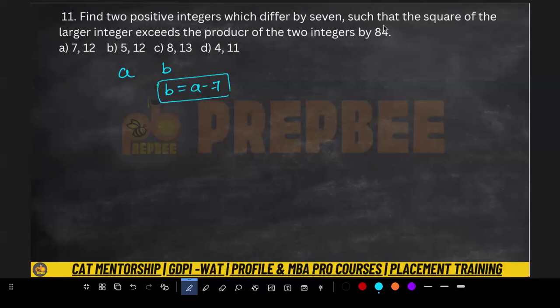Right? Such that the square of the larger integer exceeds the product of two integers by 84. देखो क्या बोल रहा हूँ, स्क्वायर ऑफ द लार्जर इंटीजर, लार्जर कौन सा है, a should be larger because a minus 7 is equal to b, and both are positive, that means a should be larger.